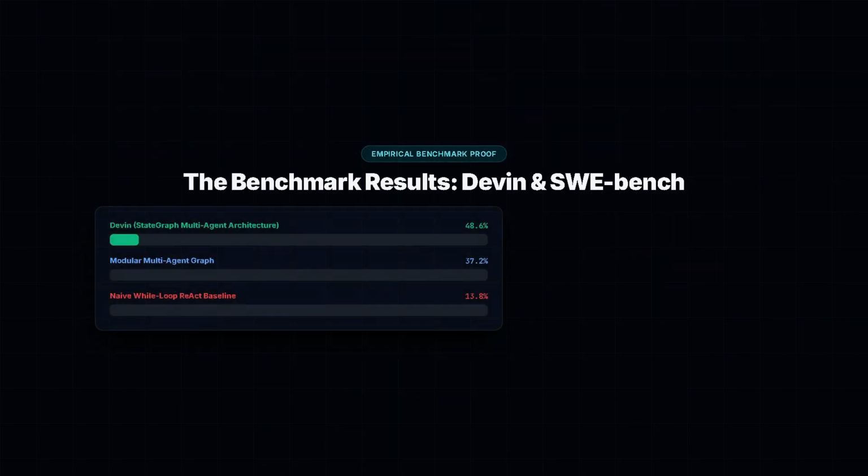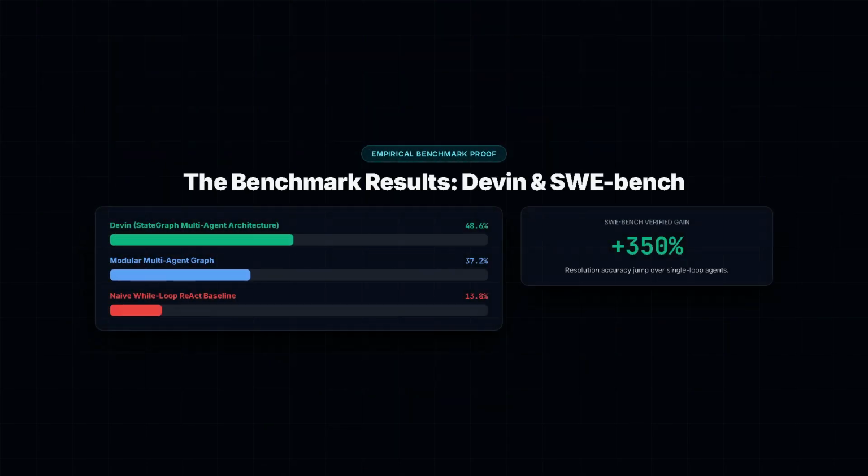Look at how leading autonomous engineering systems actually operate in production. Whether you analyze Cognition's Devin, OpenHands, or SWE-agent on GitHub benchmarks, none of them run an unchecked while loop. They use hierarchical graphs. A top-level supervisor node maintains the overarching roadmap and delegates subtasks to short-lived worker nodes. Each worker operates in a clean, ephemeral sandbox with a strict token budget. If a worker fails, the supervisor catches the error, rolls back the file system, and reroutes to an alternative strategy rather than spiraling in place.